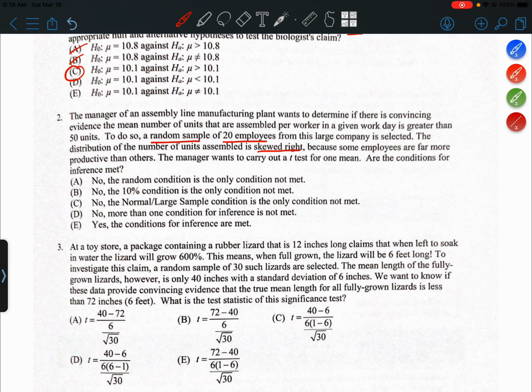Are the conditions for inference met? All right, so this is a question about conditions. So I can already tell you that the random condition is met. We underline the words random sample.